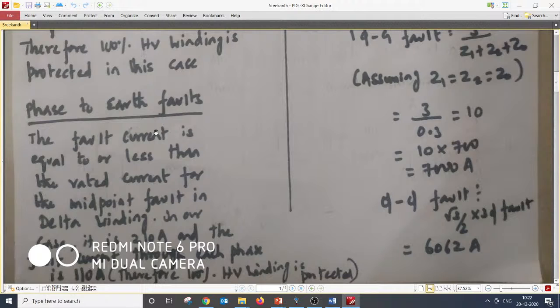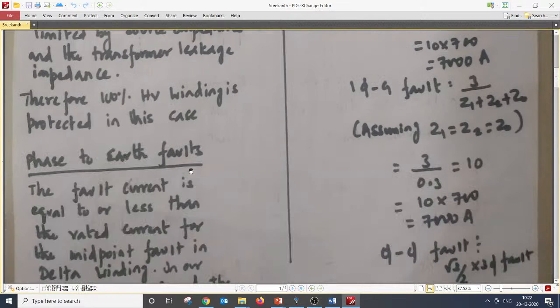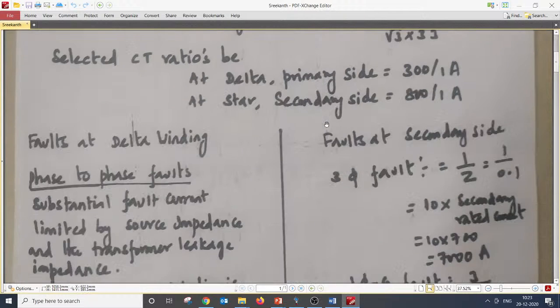So all the line to ground faults also will be protected. That means any phase to earth fault is also 100% covered on the HV side if the HV side is delta. If the HV side is delta, all the single line to ground fault currents are protected by the transformer differential protection, if the 110 kV system is solidly earthed. Then there will be a huge fault current even for a line to ground fault, irrespective of the location of the fault in the HV winding, and that is protected, right?